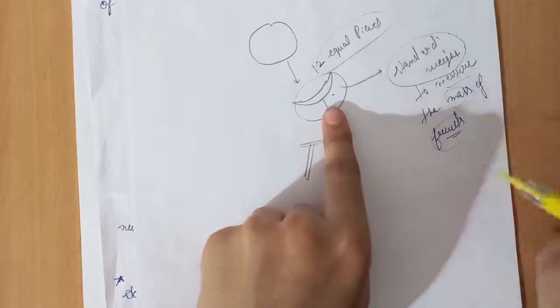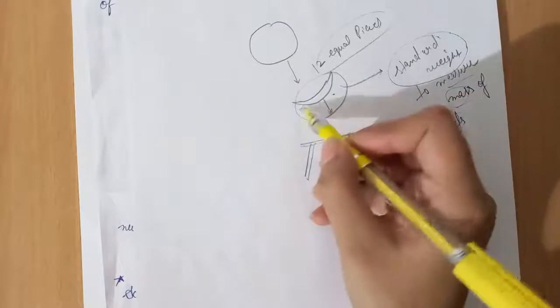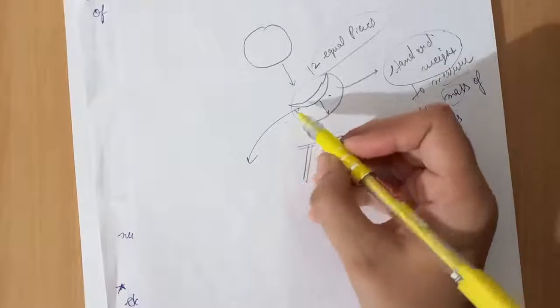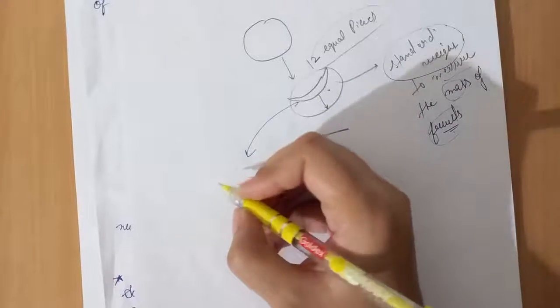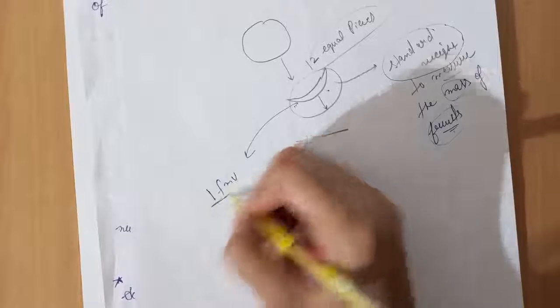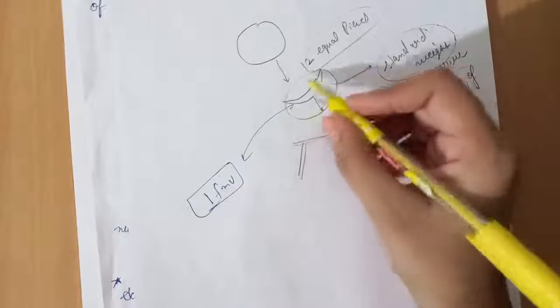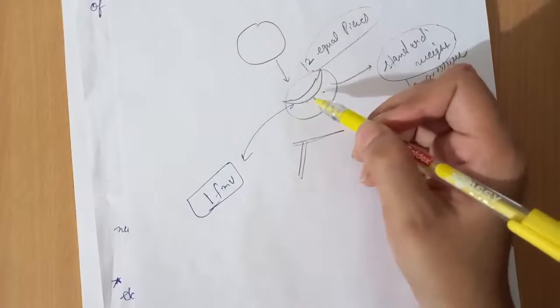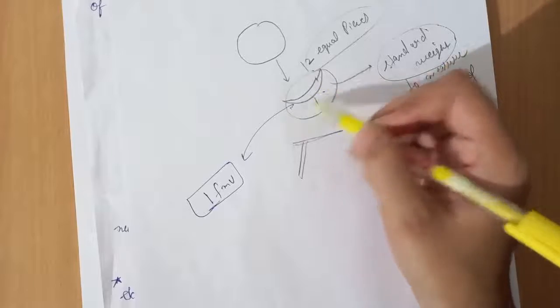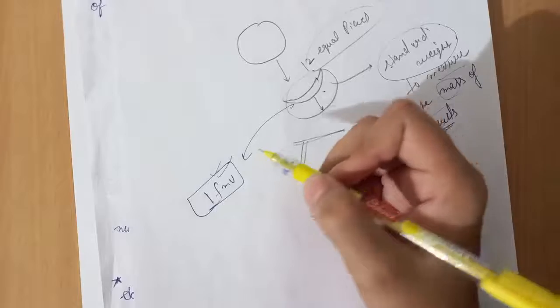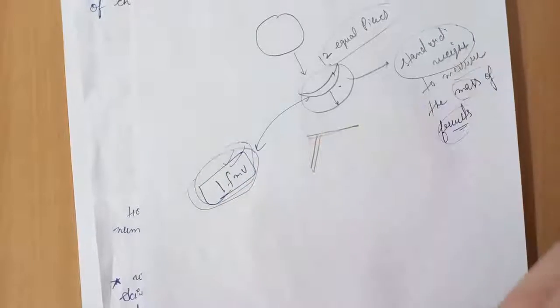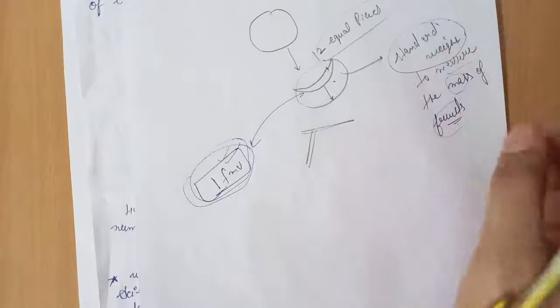This is the standard weight, and the mass of this piece is equal to one fruit mass unit. Whatever mass is contained in this piece, that mass is equal to one fruit mass unit, and by using this unit the fruit seller measures their fruits.